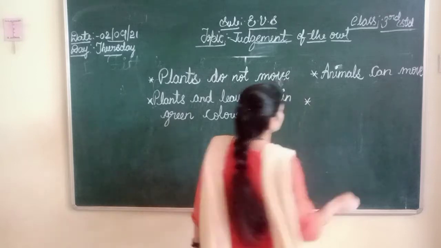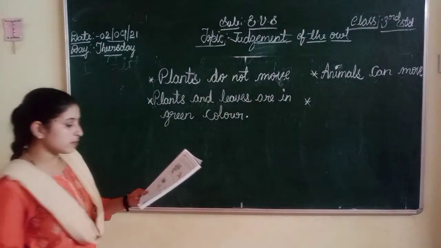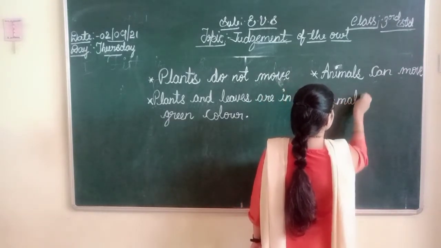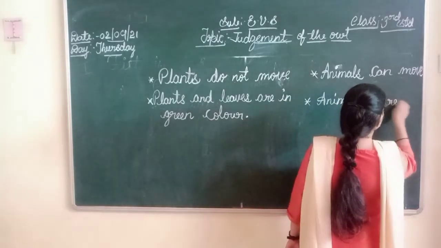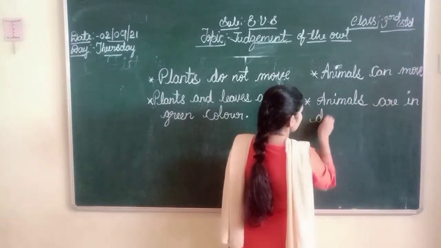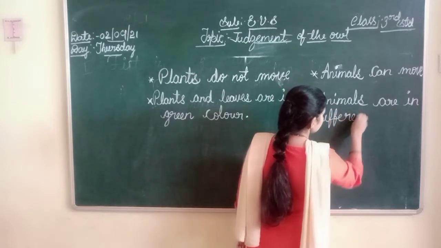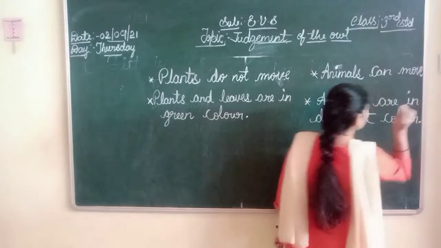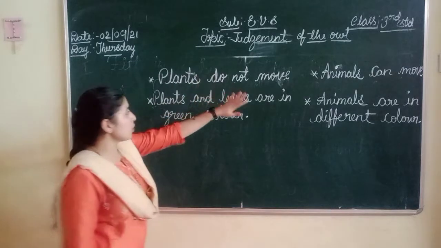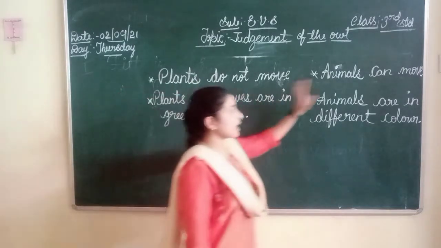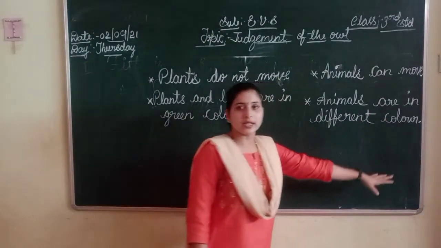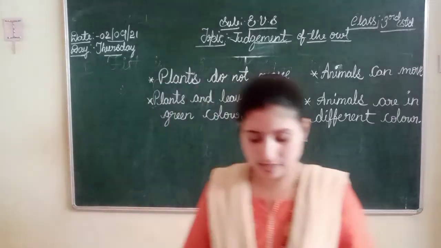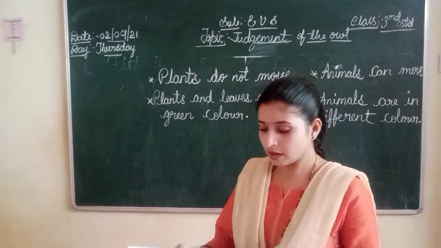Here in the animals column, what we can write? Animals are in different color. Animals are in different color, C-O-L-O-U-R, different color. Plants do not move. Plants and leaves are in green color. Animals can move. Animals are in different color. This is the major differences we can observe between plants and animals.